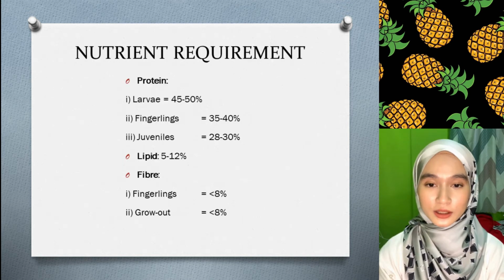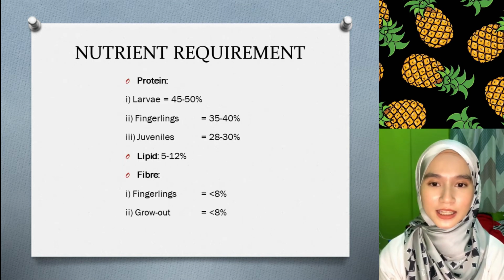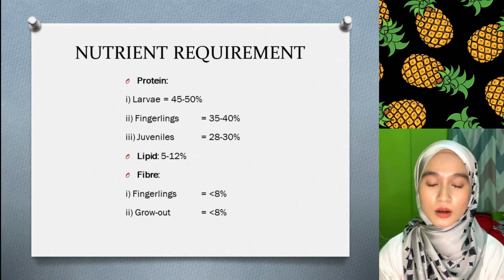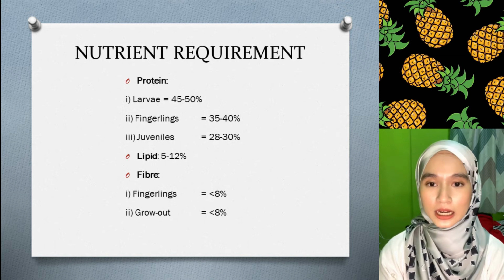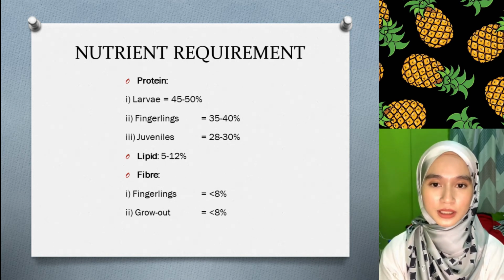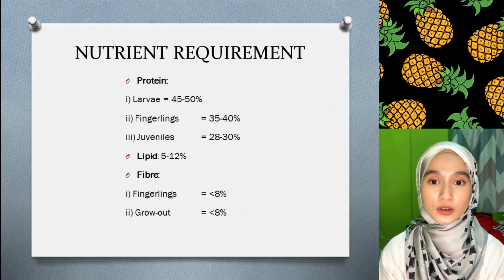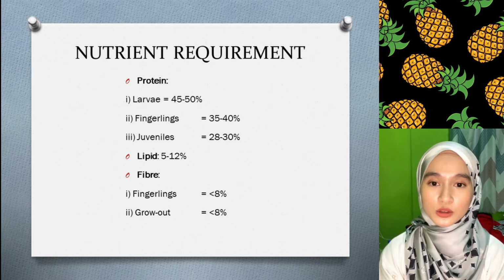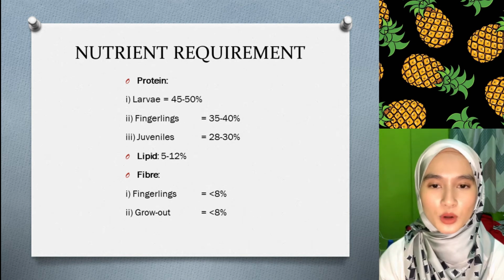Next, the nutrient requirement needed by tilapia is protein. In the larvae stage, it must consume 45 to 50% protein. In the fingerling stage, it must consume 35 to 40% protein. And lastly, in the juvenile stage, it must consume 28 to 30% protein.